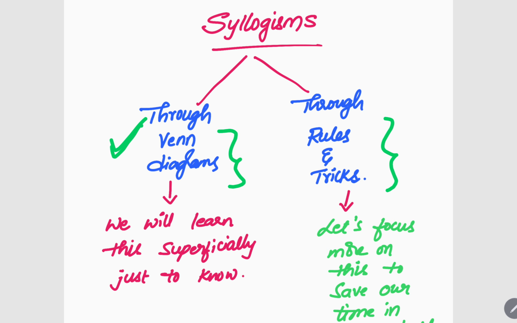But if you really want to go through only rules and tricks, it will take a lot of time and a lot of practice. But upon practice, you can completely rely upon these tricks. So if you have an exam nearby, go through Venn diagrams first of all, and then remember a few tricks. Here in this class, there will be 8 tricks. So remember those 8 tricks. That will be fine. If you get some questions on those tricks, it will be good.